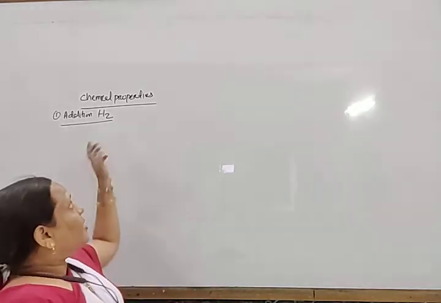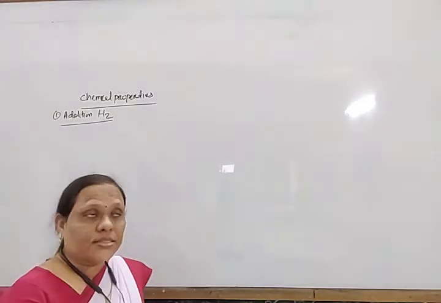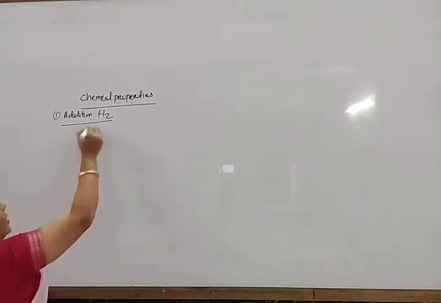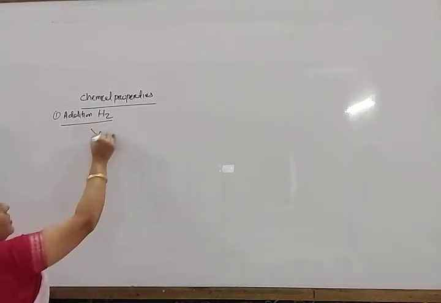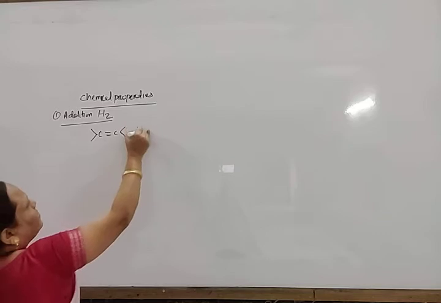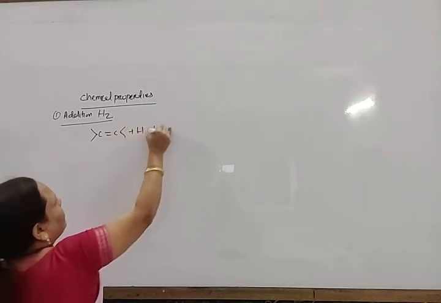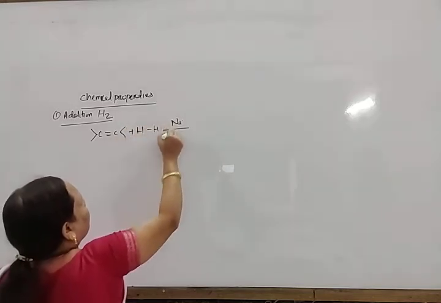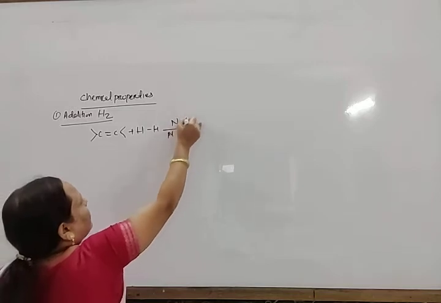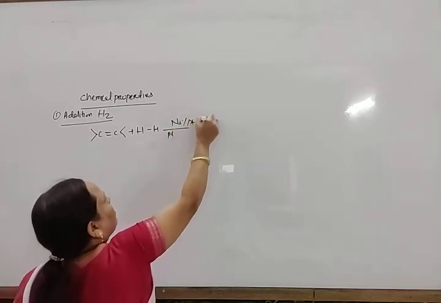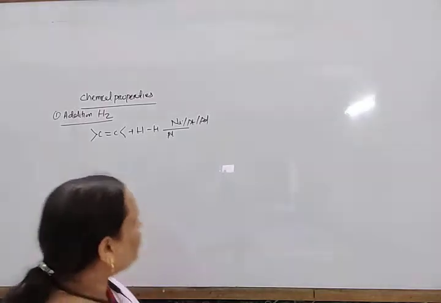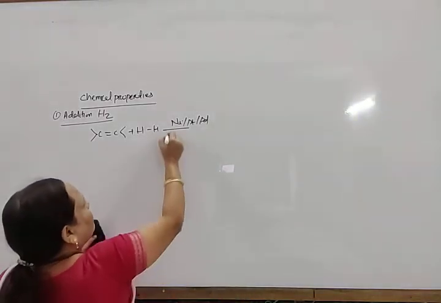Already we have discussed this reaction in the preparation of alkanes. So alkene reacts with hydrogen. C double bond C here, plus hydrogen in presence of nickel, or platinum, or palladium, and the temperature is also